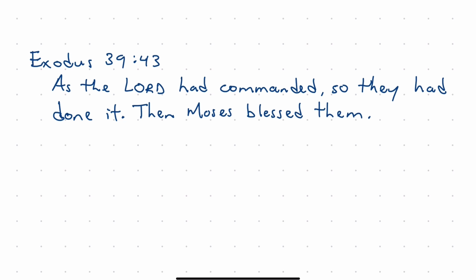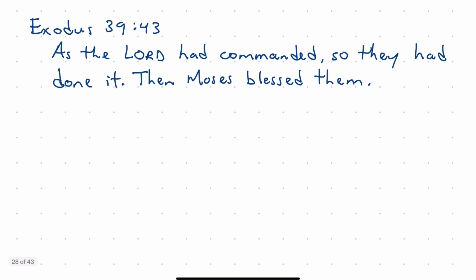So the first proposition, the first verbal assertion, is, as the Lord had commanded. And we see a potential as-so construction here. As the Lord had commanded, so they had done it. And this is a second verbal assertion: they had done it, period. Then, potential keyword here, Moses blessed them, which is a third proposition, a third verbal assertion.